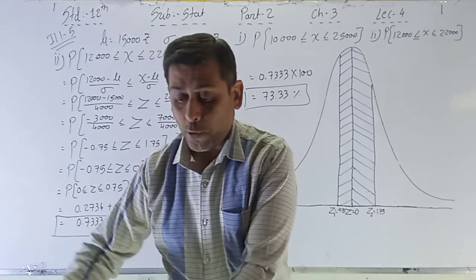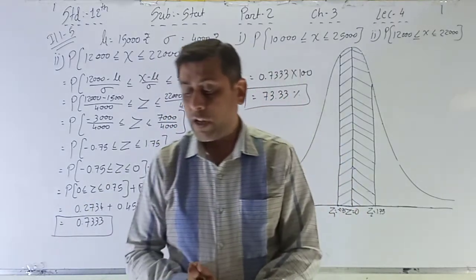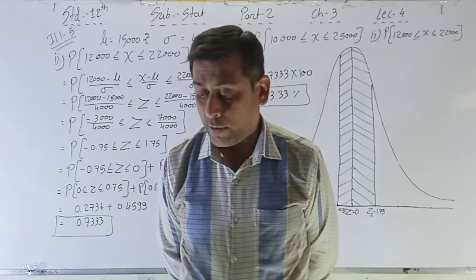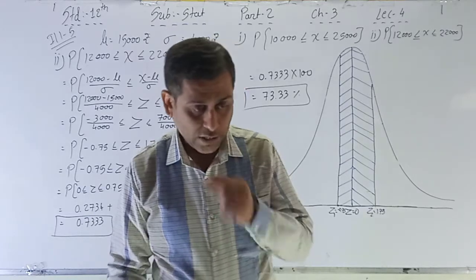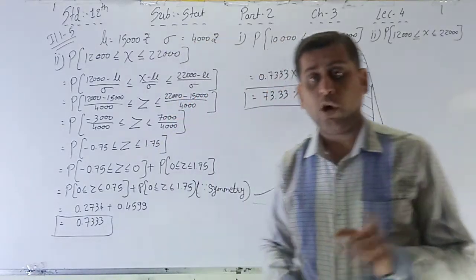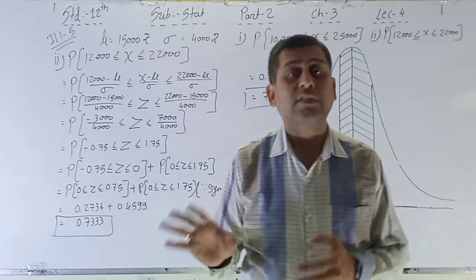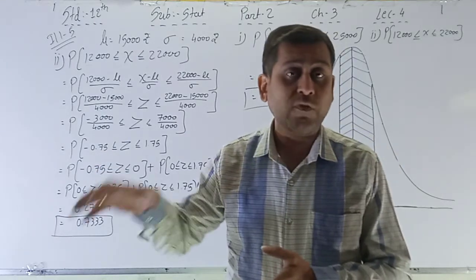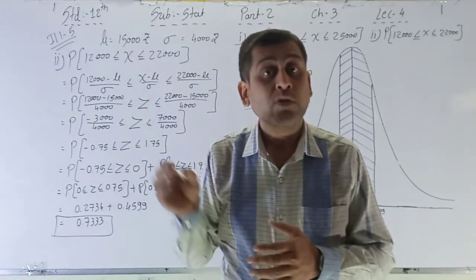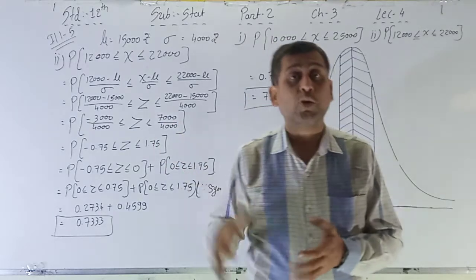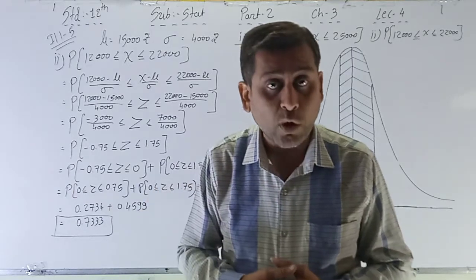Now the theory, important theory that will be asked in C section. Properties of normal distribution, as well as the next is properties of standard normal distribution. See, this is not only important for the theory section, that is, it will not only be asked in section C, but on the basis of these properties some short sums we also have to do. Some formulas, some rules are also given in the properties, and on the basis of these properties we have to do the practical sums also later on.